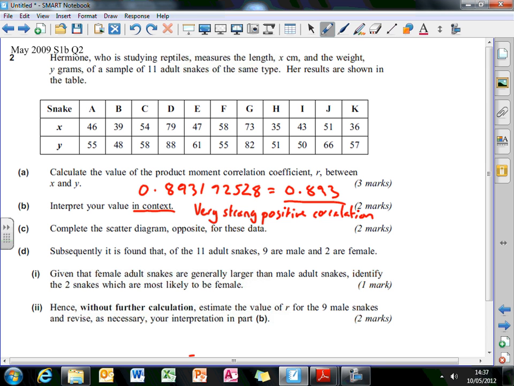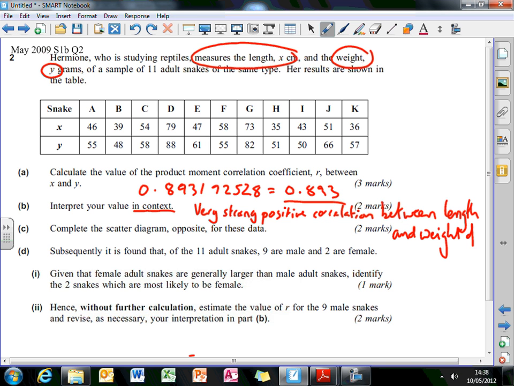But that's not enough. That would only get me maybe 1 of the 2 marks, and that's because I've not mentioned anything in context. So what is it between? Now be careful you don't use X and Y here. So don't say a very strong positive correlation between X and Y. Use the specific thing that X corresponds to. So you can see at the top here that X is the measure of length and the weight is Y. So I would say very strong positive correlation between the length and weight of snake.